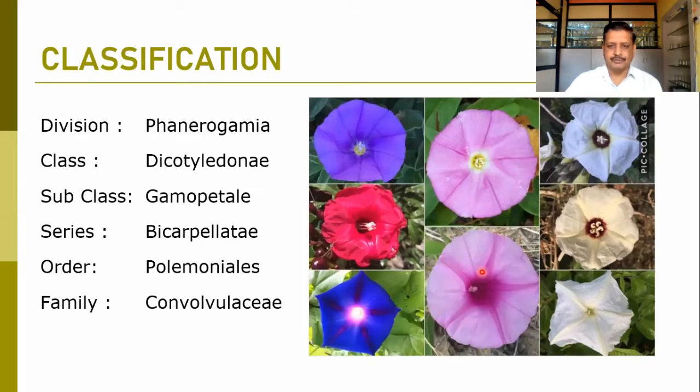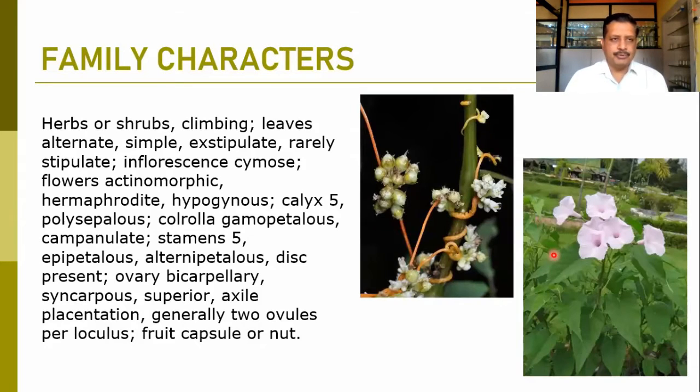This is Ipomoea fistulosa or Ipomoea carnea, which is very common. This is morning glory. So these are the members from the family Convolvulaceae. A funnel-shaped corolla is the typical character of this family. When we talk about the family characters, these are mostly herbaceous or shrubby members. As we have seen, this is the parasitic member and this is the shrubby member, that is Ipomoea fistulosa.